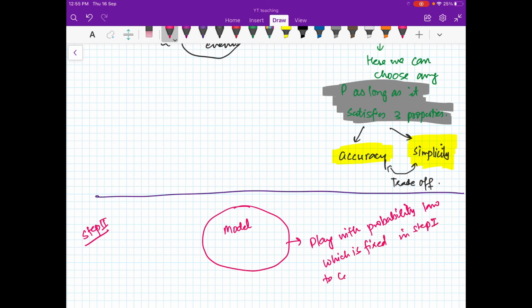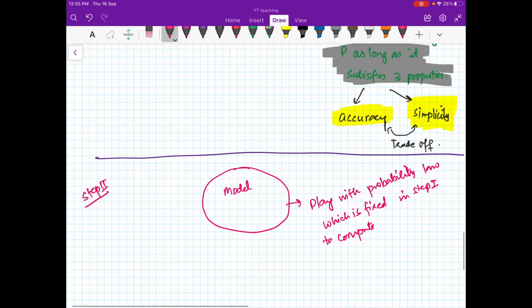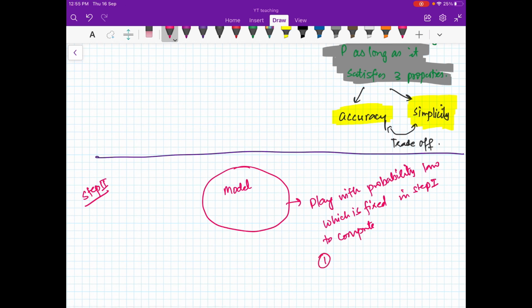to compute probabilities of complex events, or we can use it for comparisons. For example, you have two possible events and you want to know which way you should go.